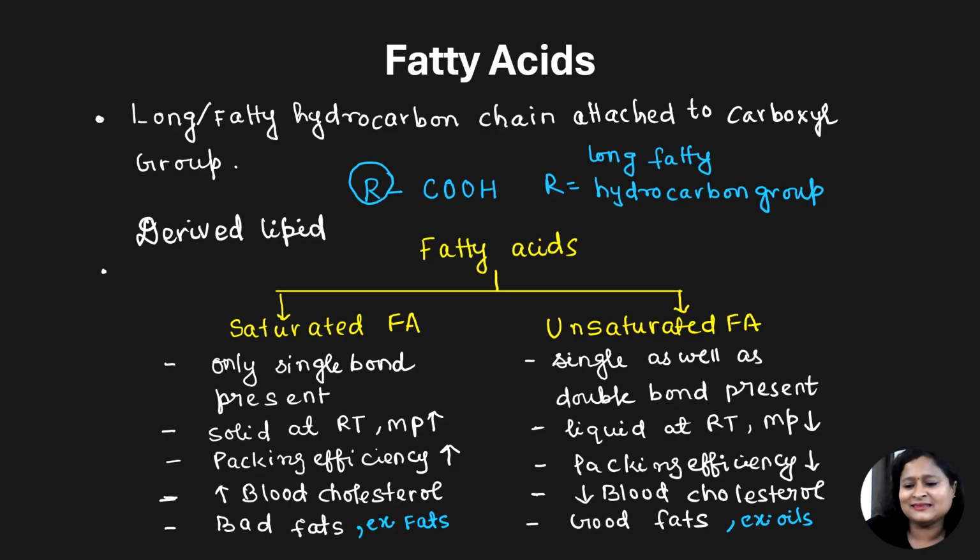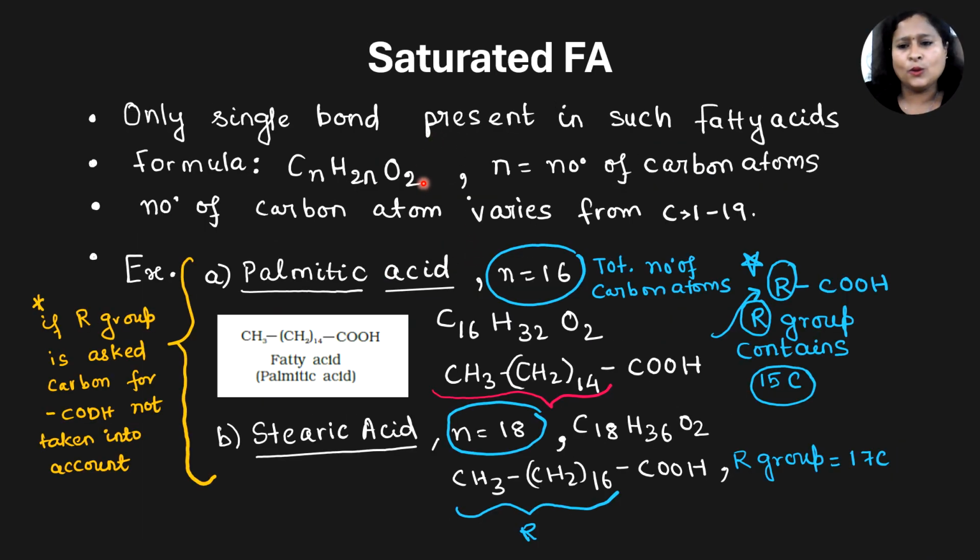Clear? Okay. So, until now, you know what fatty acids are and the differences between saturated and unsaturated fatty acids. Let's now look at a few examples of saturated fatty acids and the formula to write them.